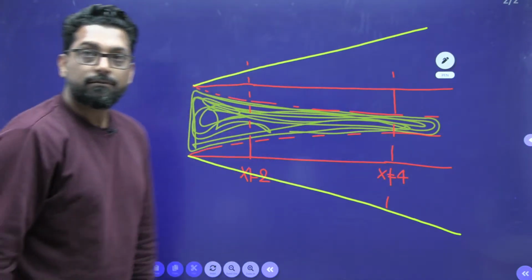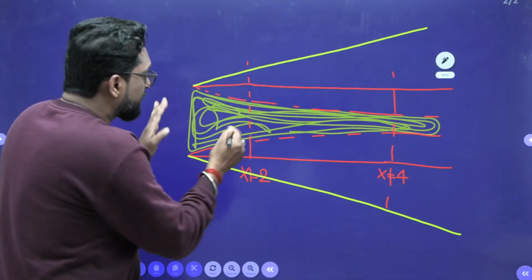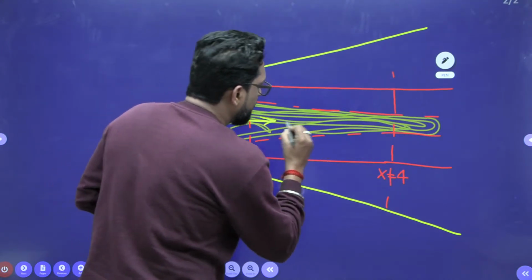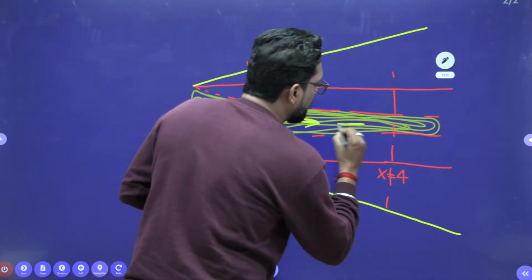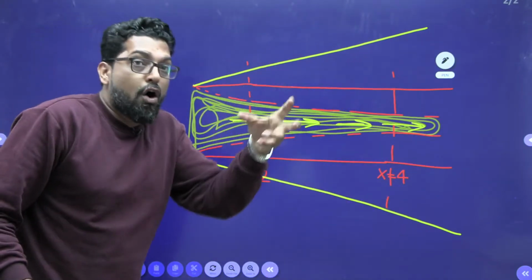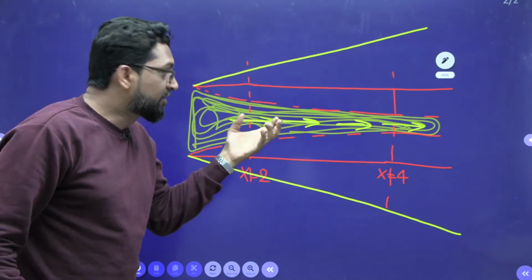Now, what is the characteristic of this core region? In this core region, the velocity is continuously increasing. So we cannot judge the accurate result.